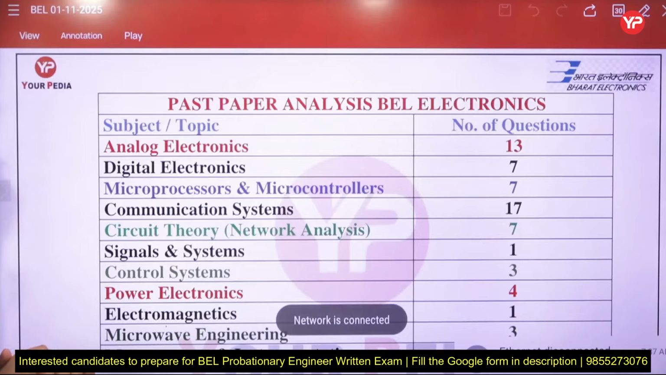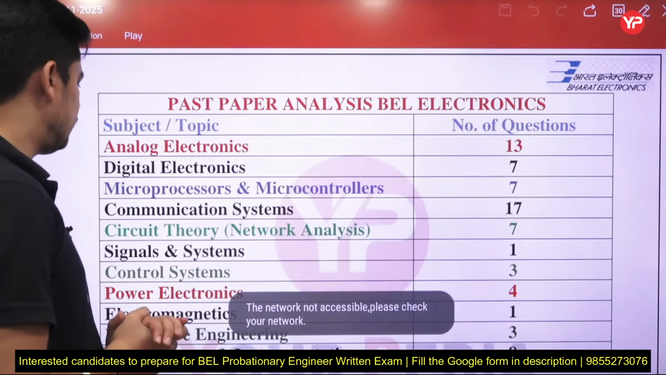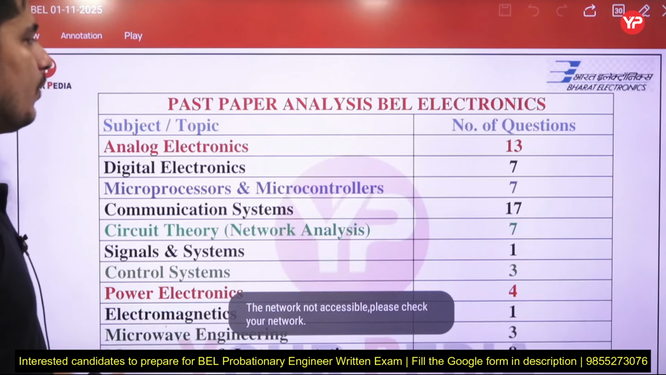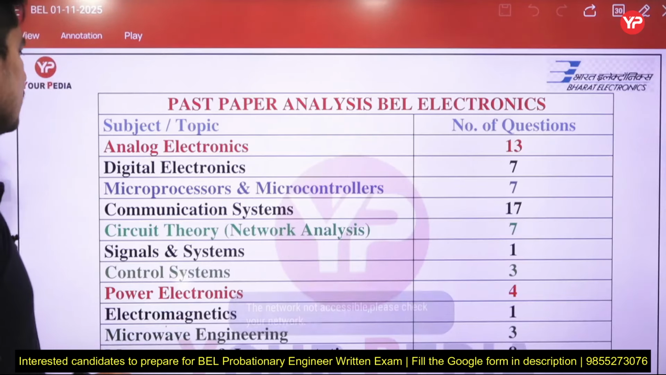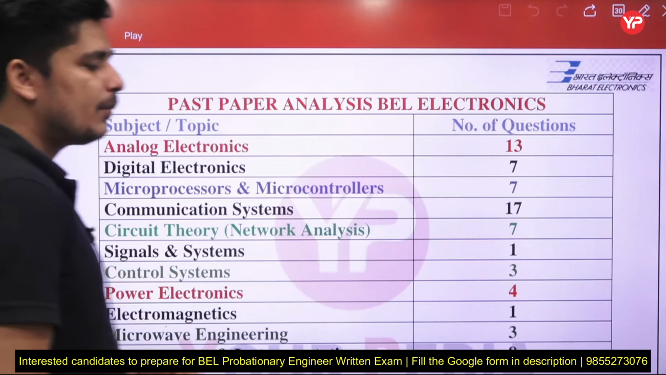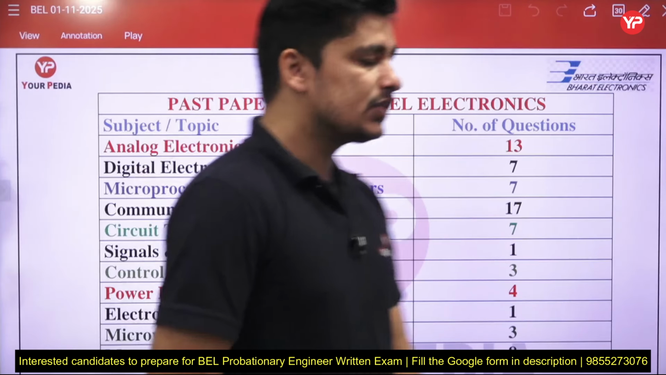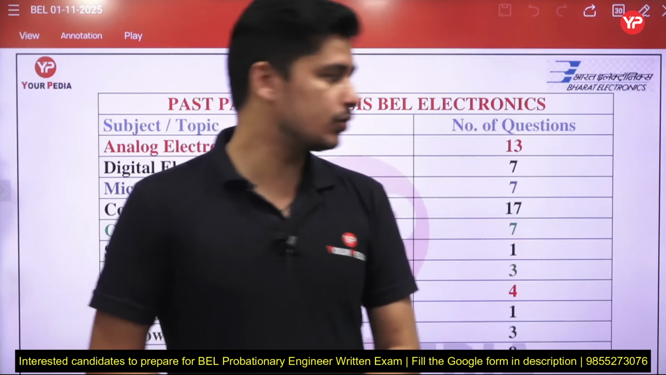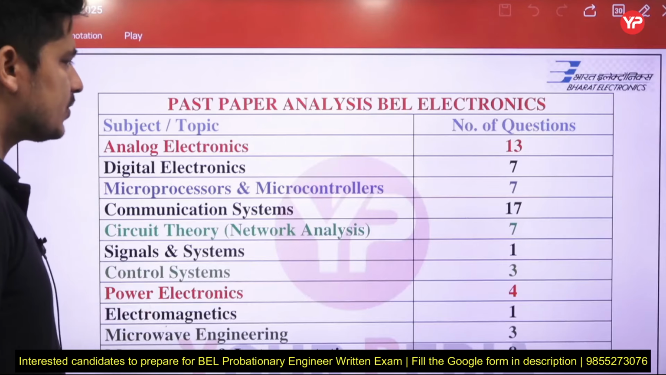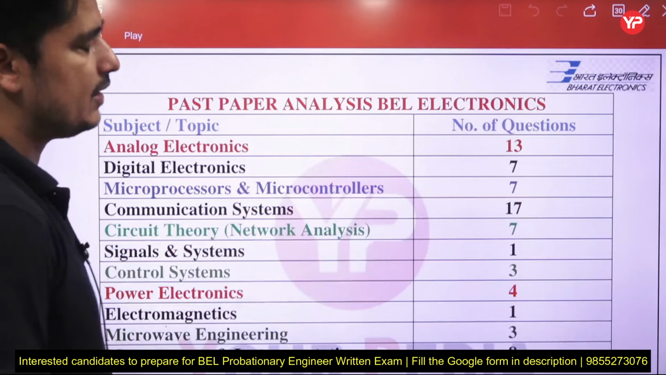But what we are seeing is that most of the questions are from analog and communication, network theory is also there, and signal and system is also there. As you see, there are 13 questions from analog electronics that are easy, and digital electronics questions are also easy. Microprocessor and microcontroller is the most important thing for the BEL exam. You must focus on this part. Here there are 7 questions.